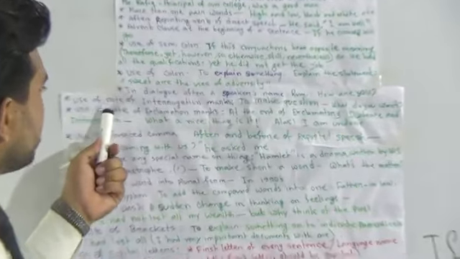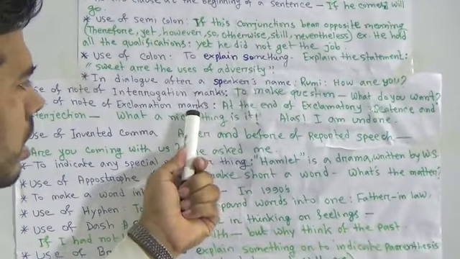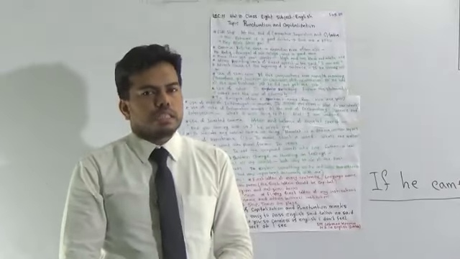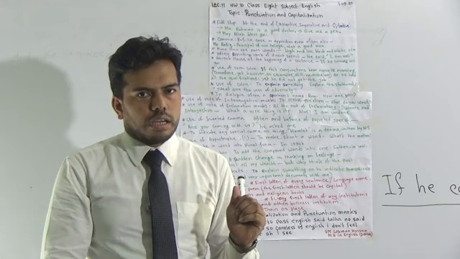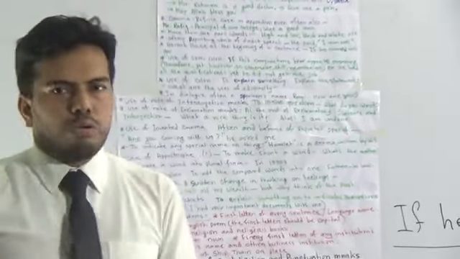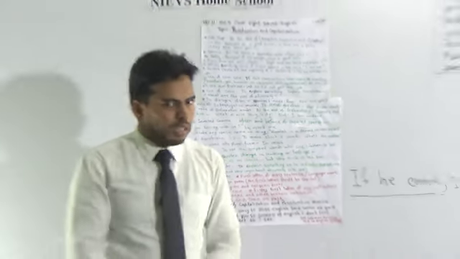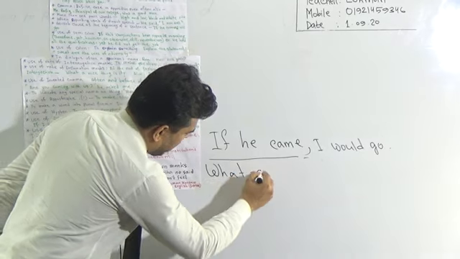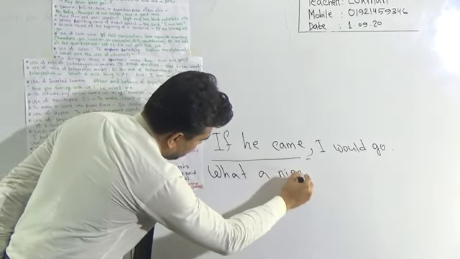Okay, next one is use of exclamation marks. At the end of an exclamatory sentence or at the end of an interjection, we must use this sign. What type of sign? Exclamatory sign. If I say, what a nice camera it is.